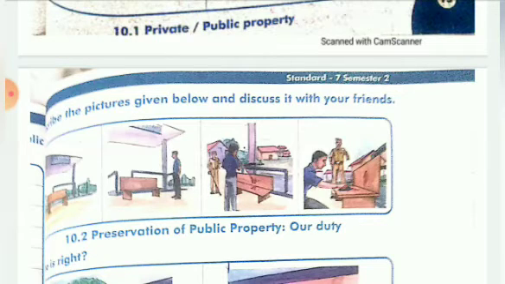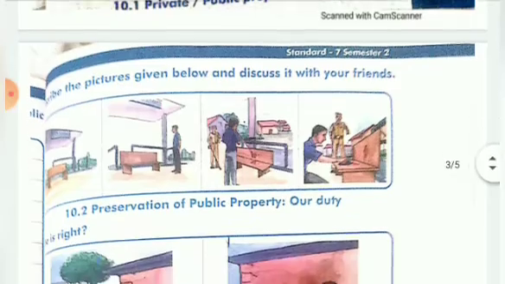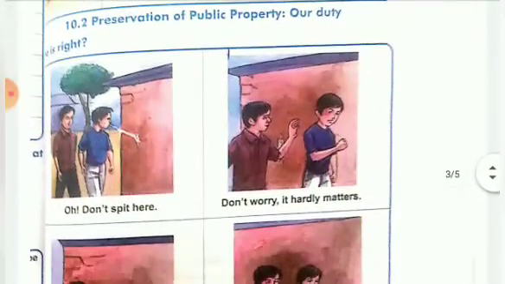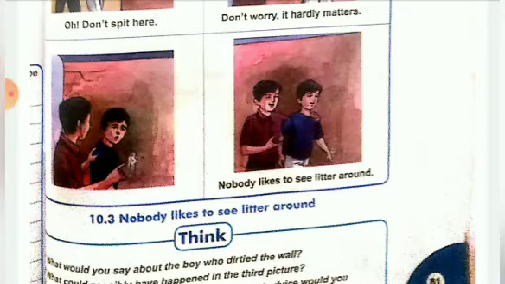Now next you see, there are many things, understand? Some benches are there to write on, so you should not spoil them. Don't spit here. You see, people going to the bank, climbing the steps, go on spitting wherever they like. It hardly matters, they think. So you should not spit on the wall, always keep it clean. Nobody likes to see litter around, so whatever the facilities are there, you should not litter in common places or on the road. We should keep all this clean.